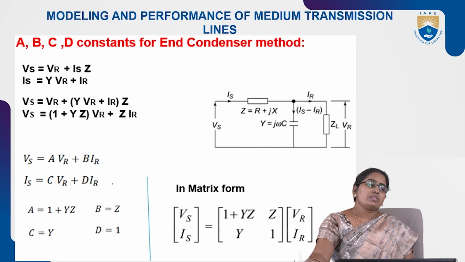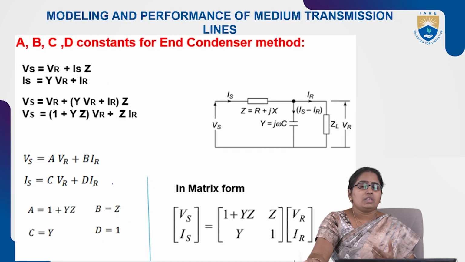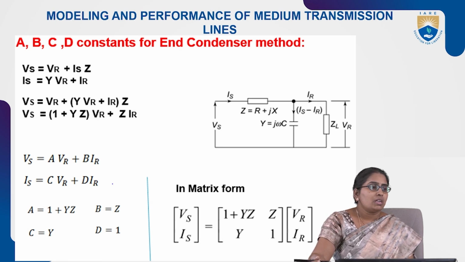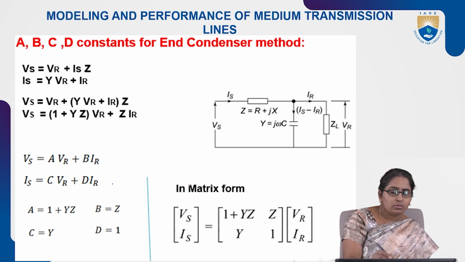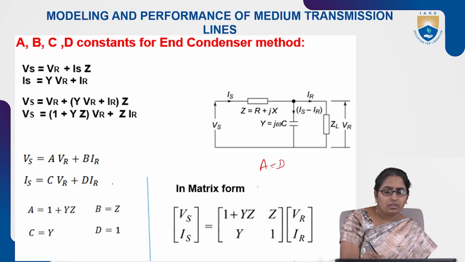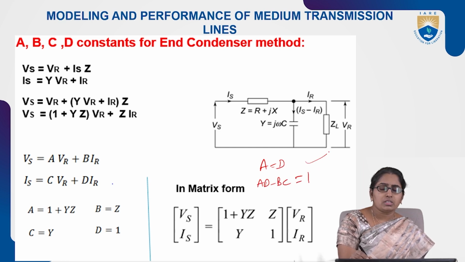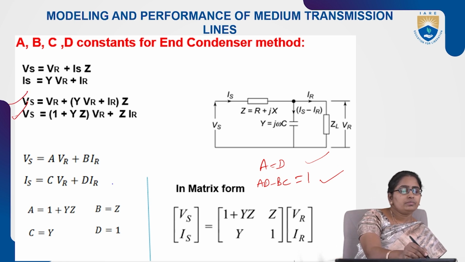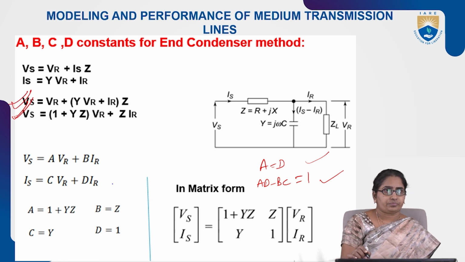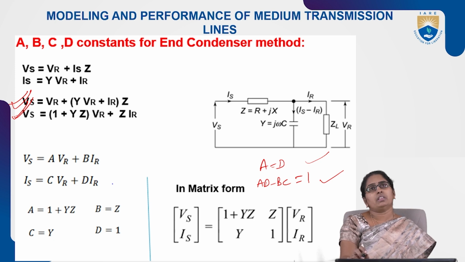So ABCD constants also we need to see once, as I mentioned already. Then only we come to know for ABCD constants, we have two conditions, right? A is equal to D and AD minus BC is equal to 1. So these are the two conditions. After writing the Vs and Is equations, we need to check. Then only we say that the equations written are right.